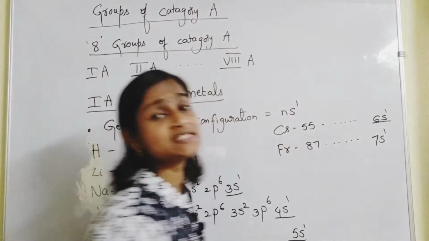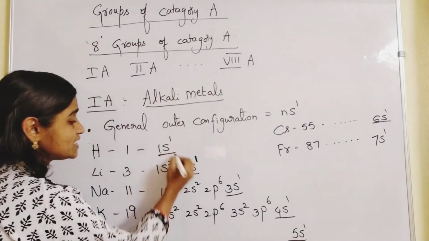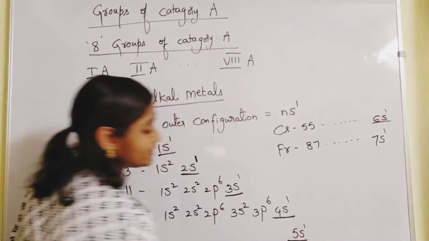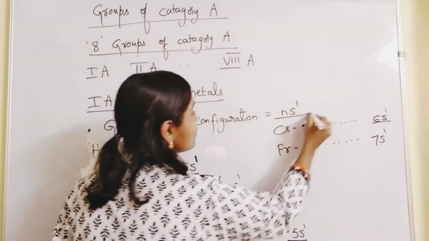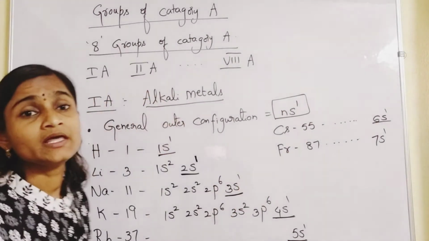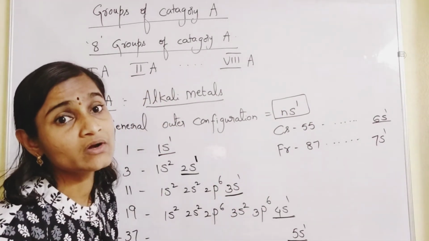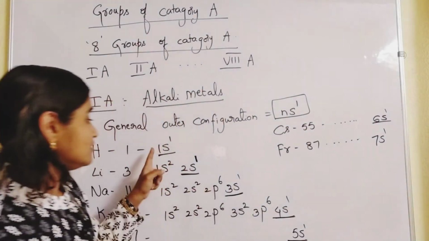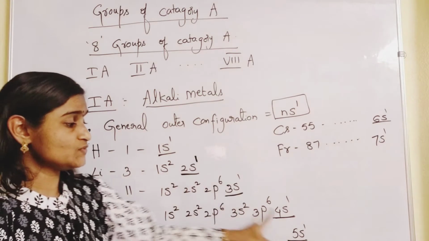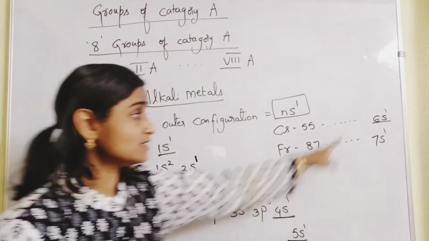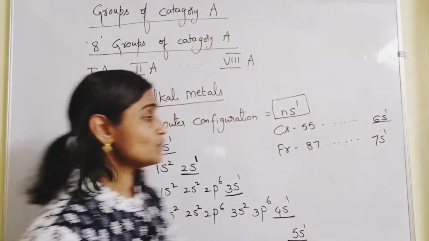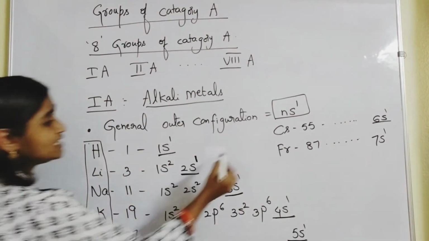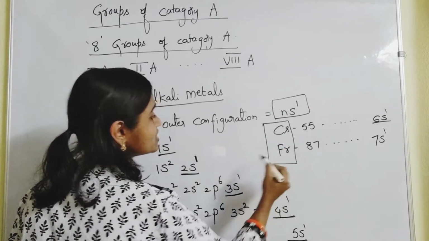will find 7s1. So in all these, what is the general trend you have observed? In the last orbit, the general configuration is ns1: 1s1, 2s1, 3s1, 4s1, 5s1, 6s1, 7s1. So what are the elements? Hydrogen, lithium, sodium, potassium, rubidium, cesium and francium.